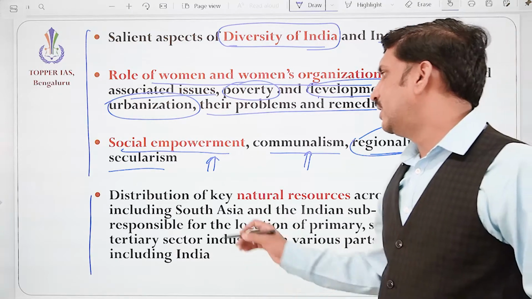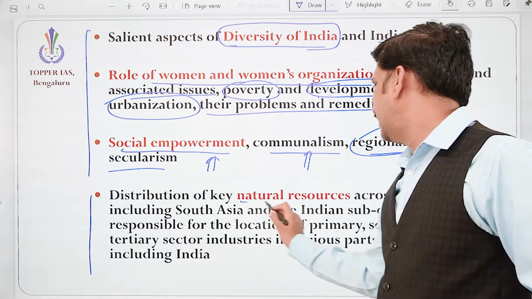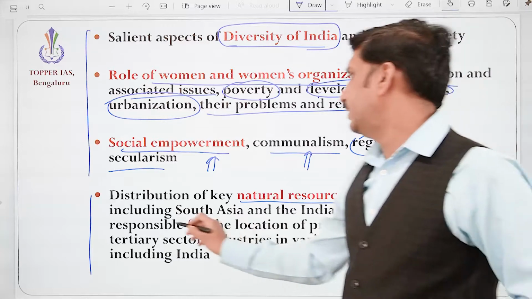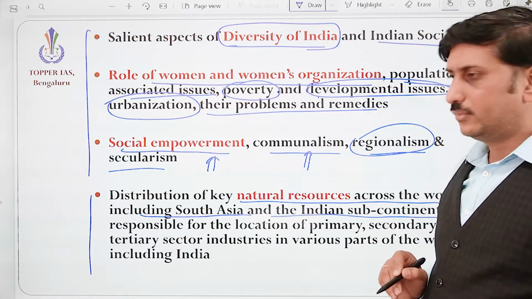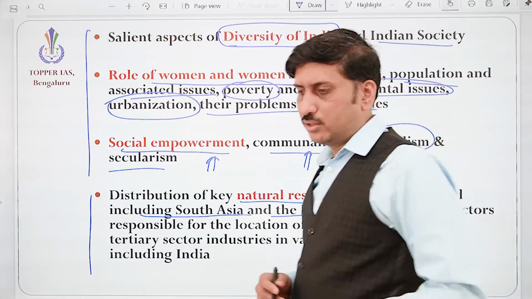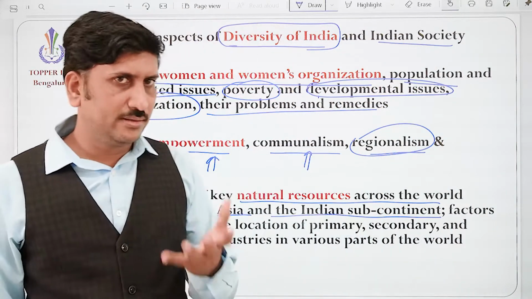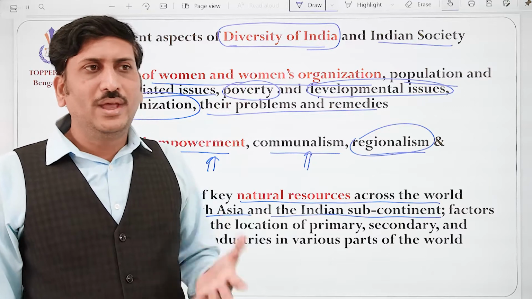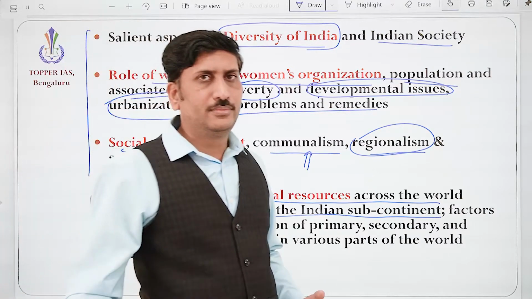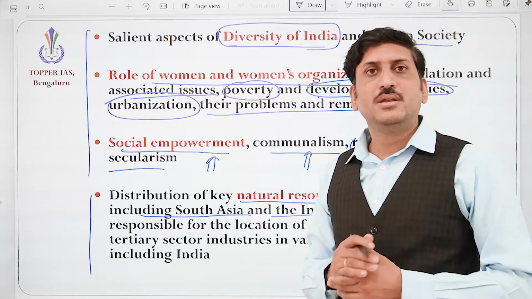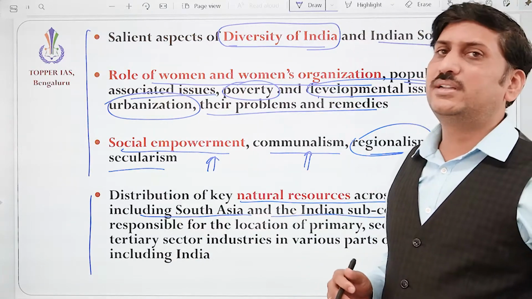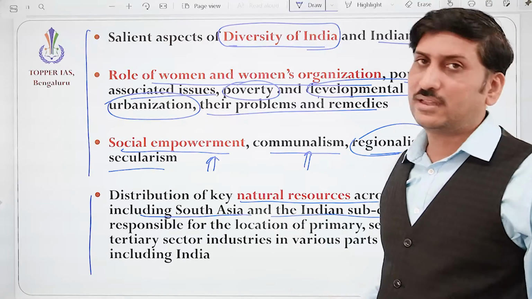See, here it is mentioned: distribution of the key natural resources across the world, including South Asia and the Indian subcontinent. They are talking about natural resources. For example, if you take where the coal is available, correct? We know where it is available in India. So similarly, they are expecting natural resources across the world.